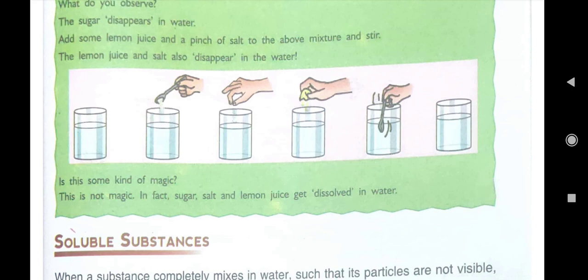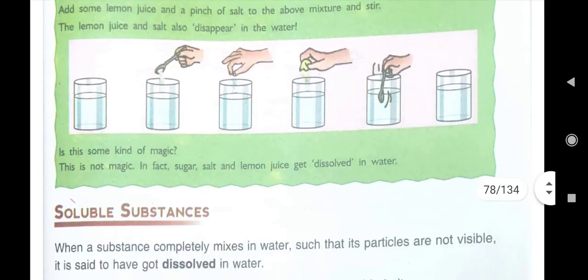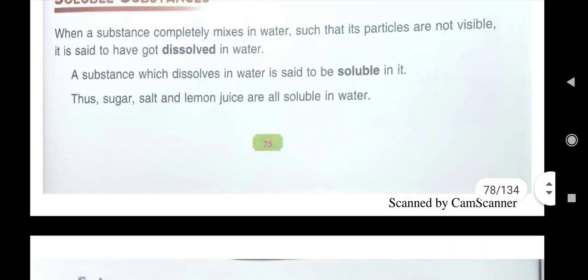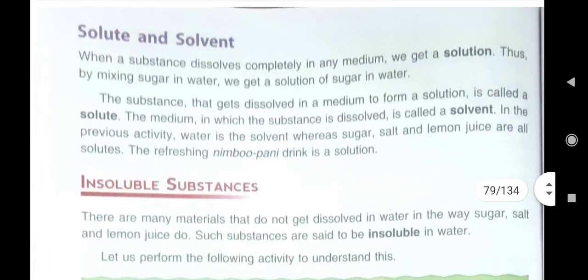Sugar, salt, lemon juice, they were solute. Solute means the substance that we put in any medium to dissolve, and that medium is solvent. And that mixture of solute and solvent is known as solution, in which you have performed this Nimbu Pani activity. Then soluble means, I told you, the substance which dissolves in water is said to be soluble in it.